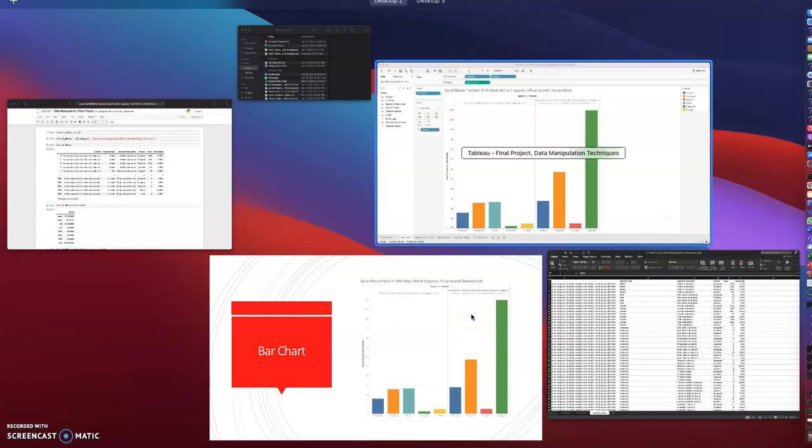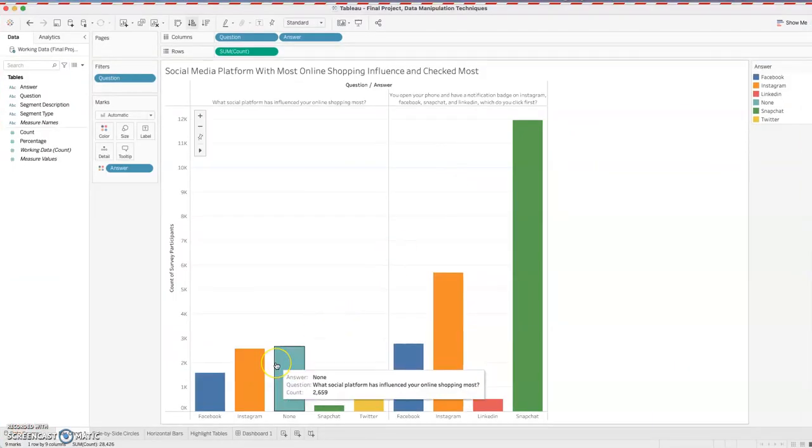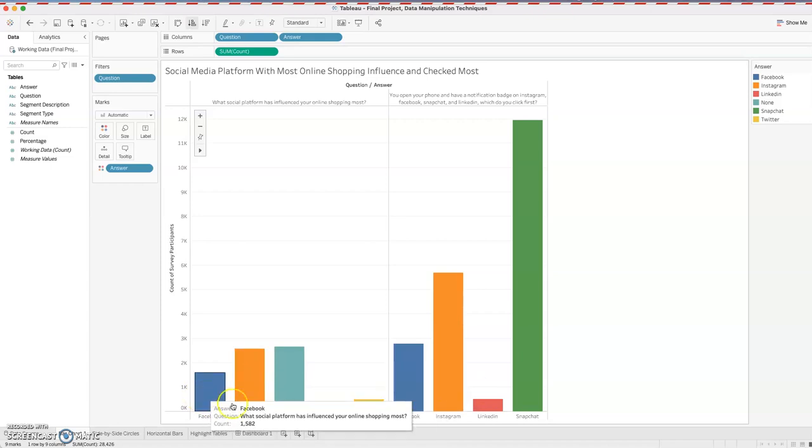And when we come here, it's confirmed that none is actually the one that has the most influence on online shopping. So most of the people basically said that they don't get influenced by social media platforms for their online shopping. Most of the time, however, Instagram is right before it. So it's either none or Instagram, and then Facebook, but most of the time it's going to be either none or Instagram.